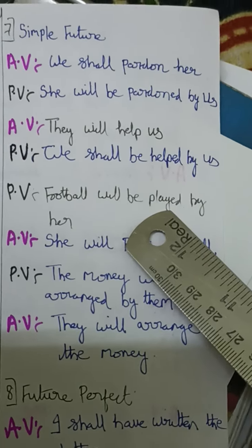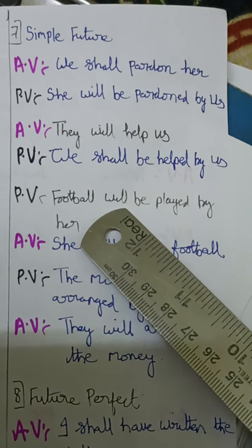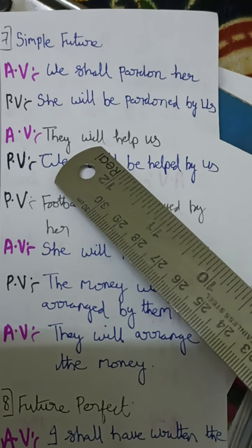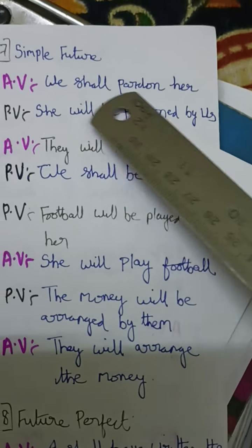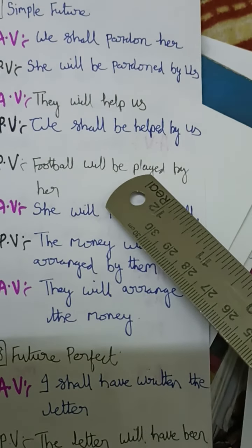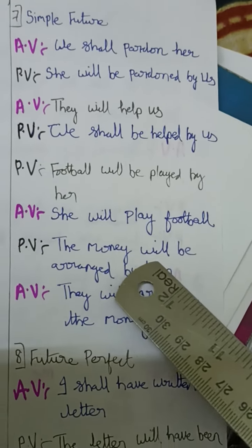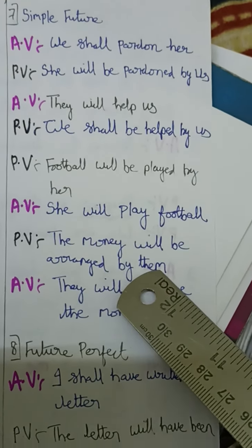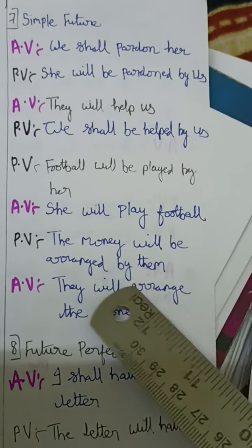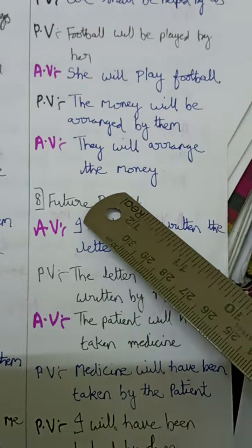Played means it is V3. So V3 should be changed into V1. Why? Because will always, if you see the previous examples, will help, shall pardon, V1. It always goes with V1. So here played becomes play. So she will play football. The money will be arranged by them. Remove by, remove be, and them becomes they. They will arrange the money.